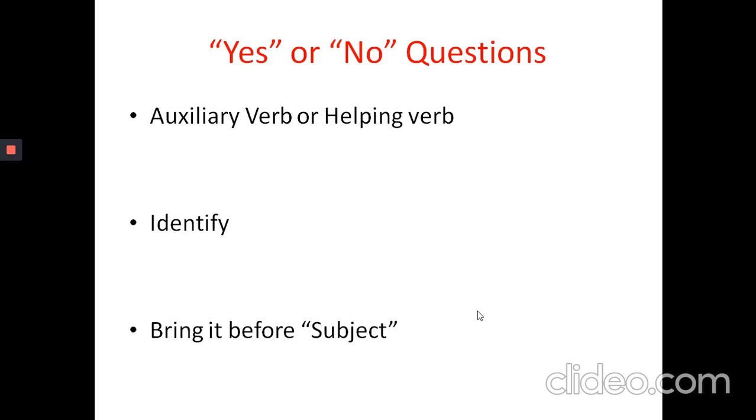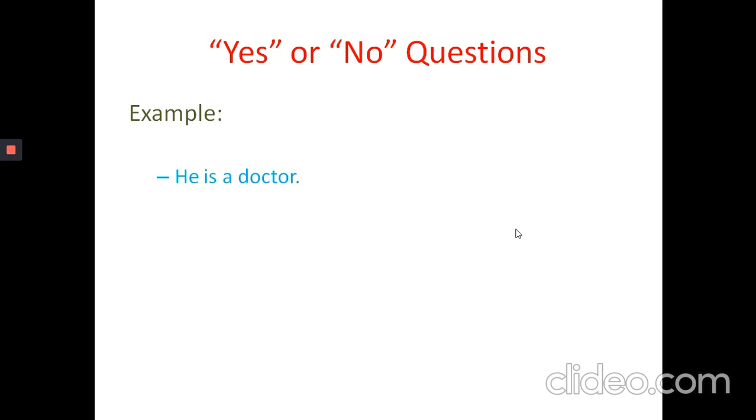Therefore, we call it a helping verb. What we have to do? In a given sentence, first of all, identify the auxiliary verb. This is the first step. Second step, now bring the auxiliary verb before the subject of the sentence. And then finally, remove the punctuation mark, the full stop in the declarative sentence, and instead of that, put a question mark. Use the interrogative mark. That is it. Your yes or no question is ready.